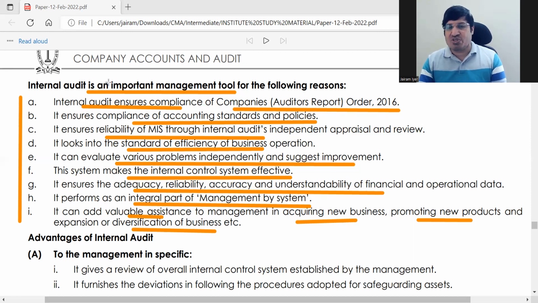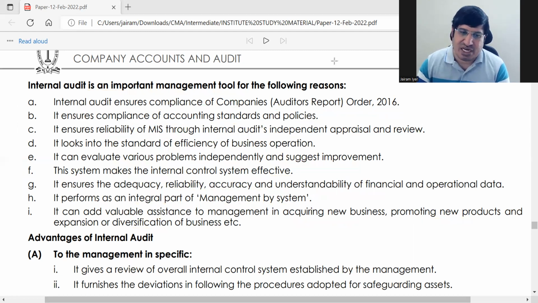Whatever earlier points also we have talked about importance of internal audit. Using that you can easily write any 5 or 6 points. इसको मैंने ज्यादा explain नहीं किया है कि सब straightforward है. These are all straightforward points, right?